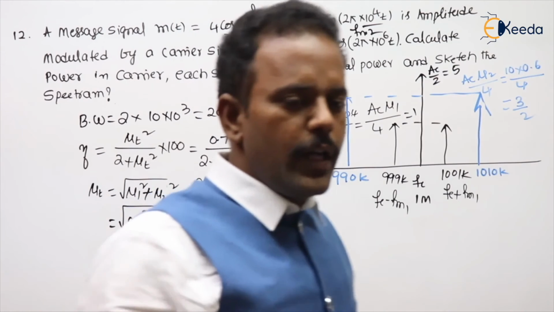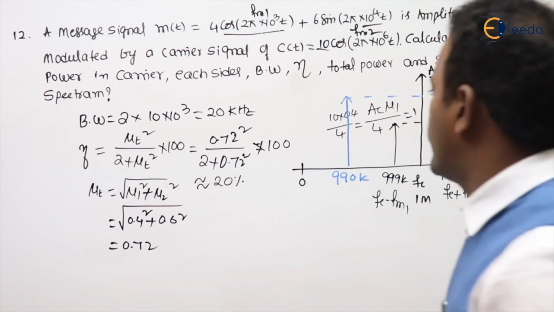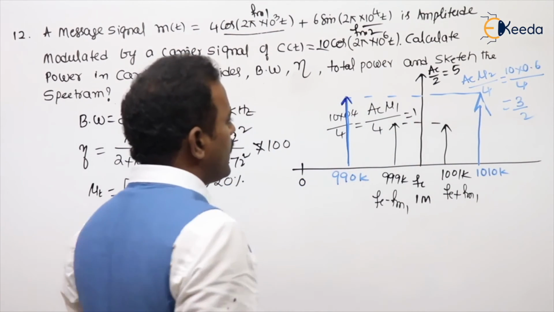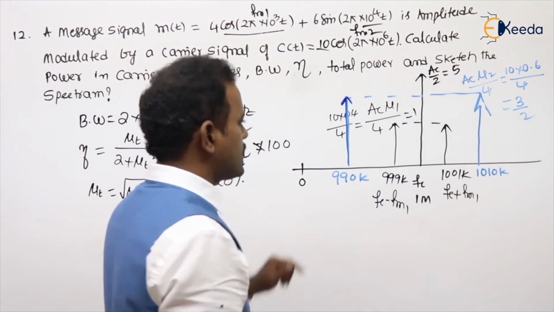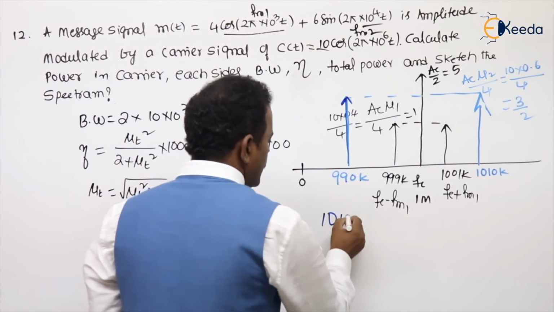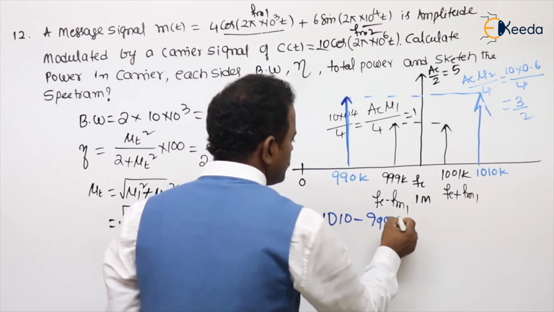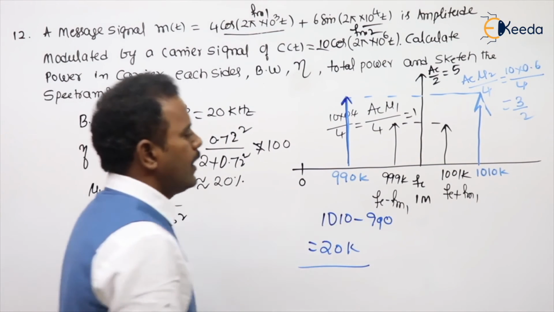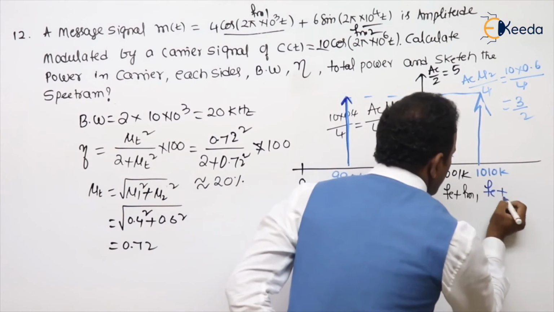From here also, you can calculate the bandwidth, students. Here also you can calculate the bandwidth. What is the bandwidth? Highest minus lowest. 1010 minus 990, even the 20k. What is this? FC plus FM2.